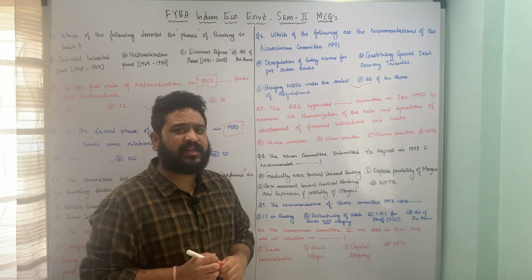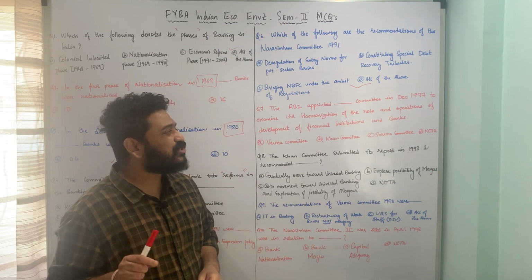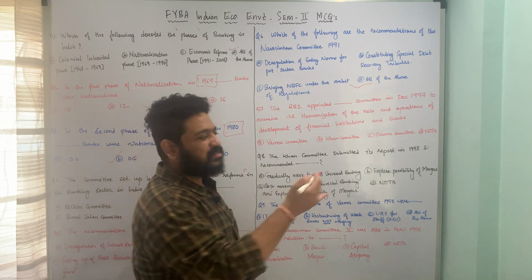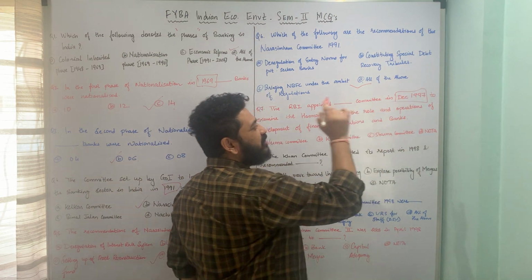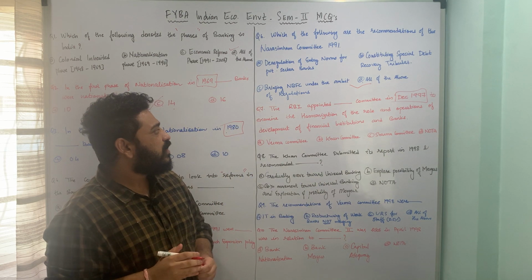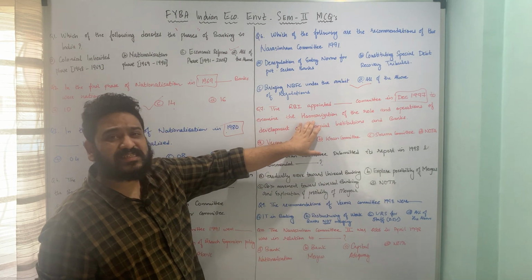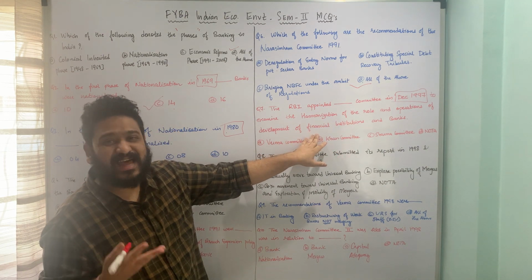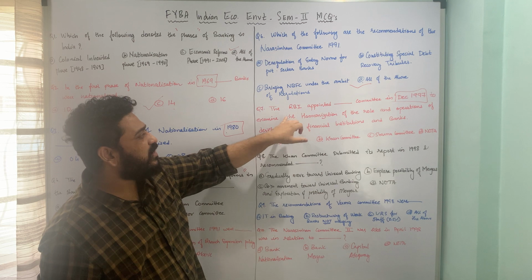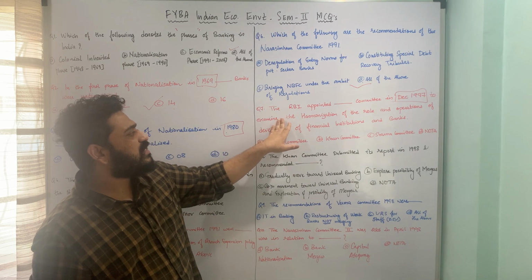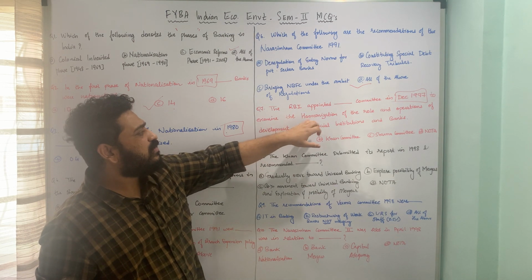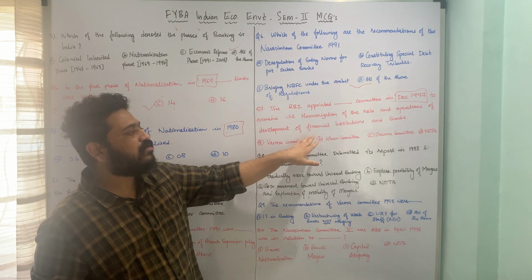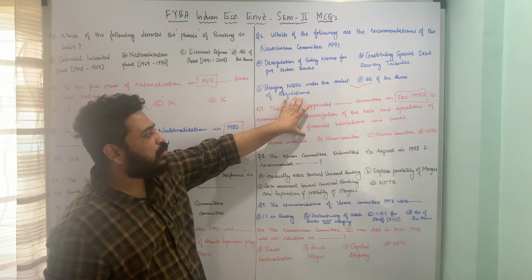The Reserve Bank of India appointed dash committee in December 1997. So you have to remember certain dates. In December 1997 there was one committee to examine the harmonization of role and operations of development financial institutions and banks. Why was the committee appointed? To examine the harmonization of the role and operations of development financial institutions and banks. And what was the name of the committee?